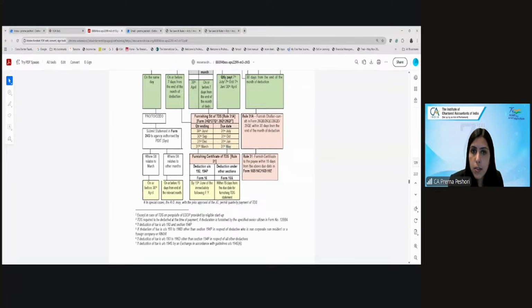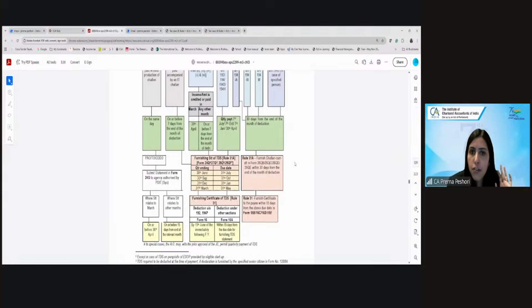See. So 24Q for salaries and 194P, 26Q for all other deductees from section 193 to 196D, 27Q for non-resident deductees, and 27QF for the exchanges under 194S.